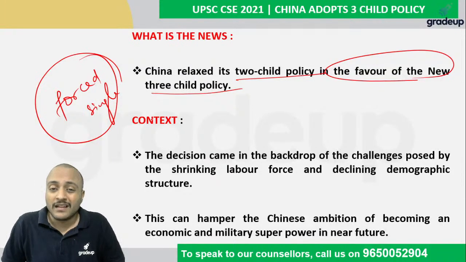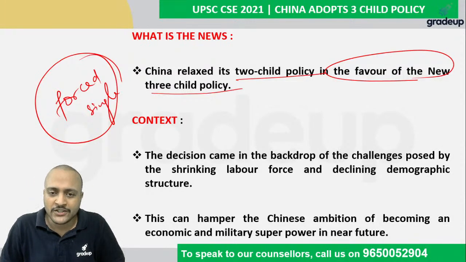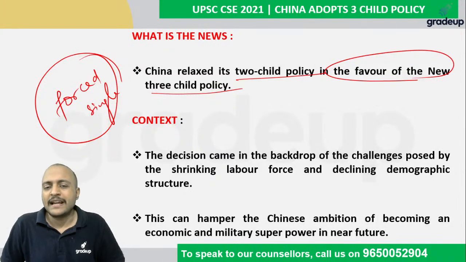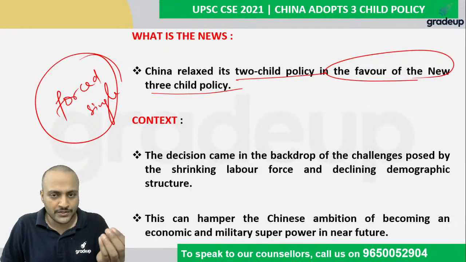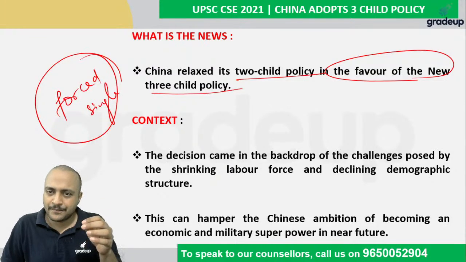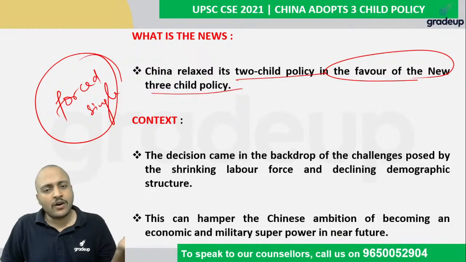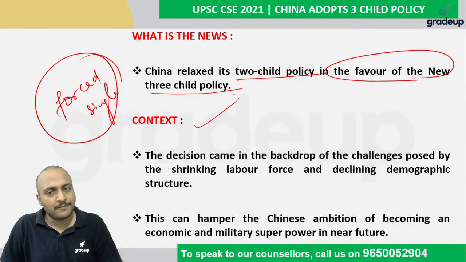So therefore the life of the Chinese people became miserable just to control the population. So China achieved its target of regulating its population. But guys, we should understand that any policy, if it is implemented without popular support, without looking for the future consequences in the long term, always has disastrous results. This is the same thing which happened with China.